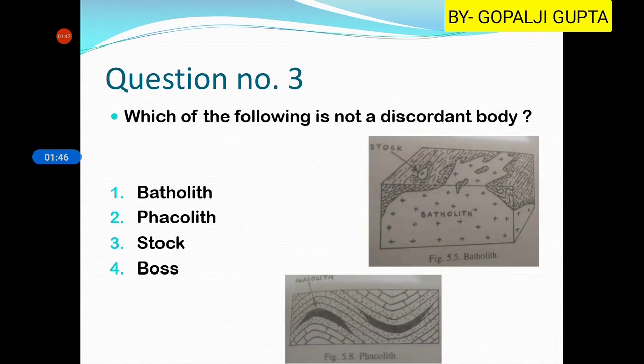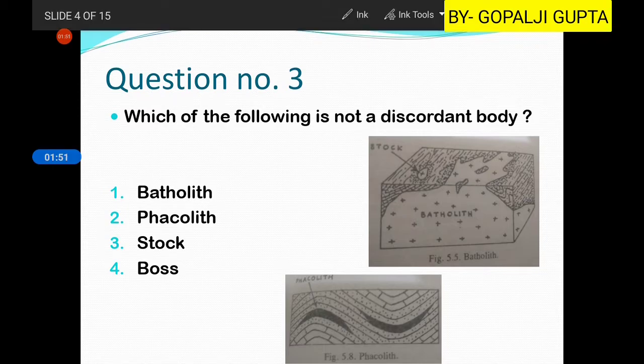The next question is, which of the following is not a discordant body? Discordant bodies are those which cut the strata, and here the examples are batholith, stocks and bosses. Here you can see the example of batholith. It is a large igneous body without a particular shape. Then stocks, which are circular bodies. Then boss is also something like this.